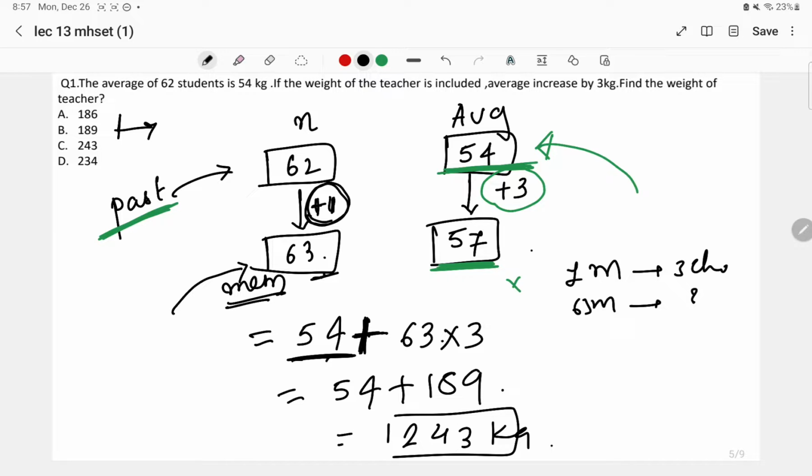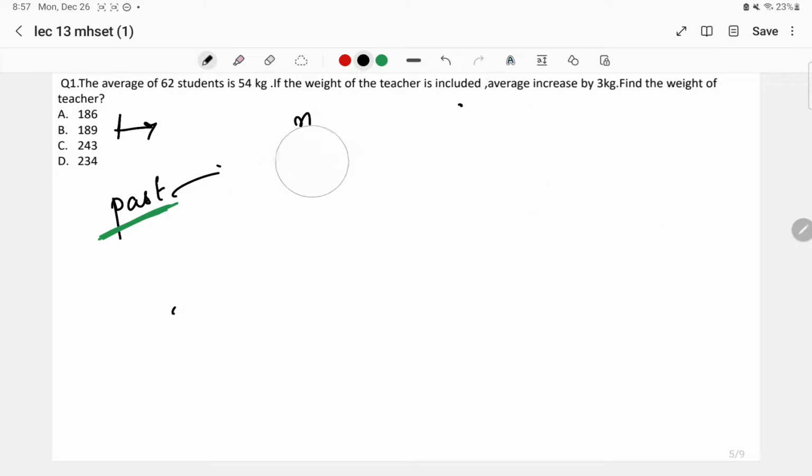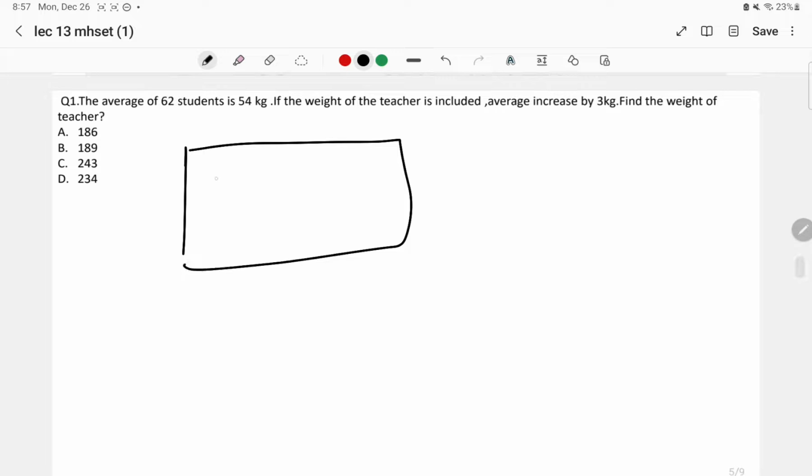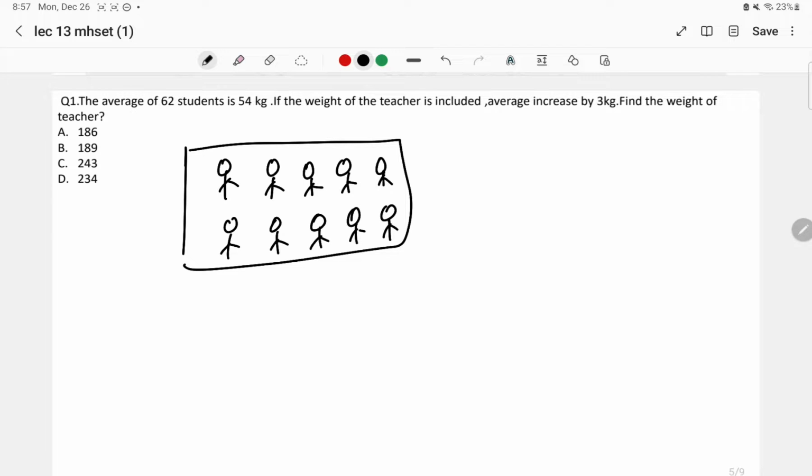Okay, so I'll give you the short trick now to solve the question first, and then we will see the left out question. For example, suppose there is one particular group, there are 10 students in this group, and the second thing is that each student is having 20 chocolates.